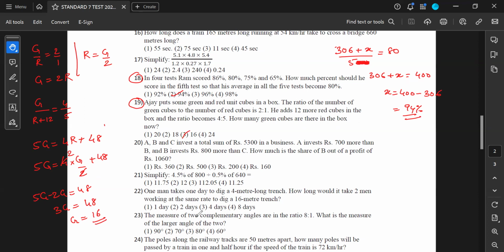Sir, how did you get the 5G and 4R? Yeah, I'll tell you. I multiplied 5 over here with G, I got 5G. I multiplied the whole set with 4. So 4 into R is 4R, and 4 into 12 is 48. Okay? Okay, sir. Understood. Thank you. Sure.